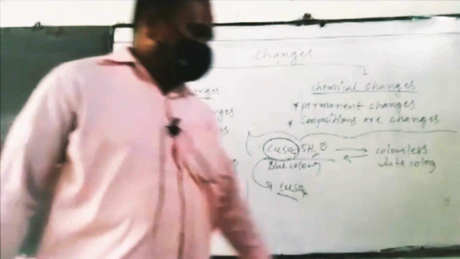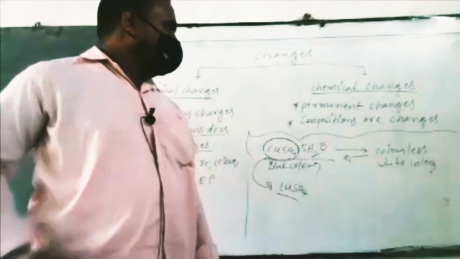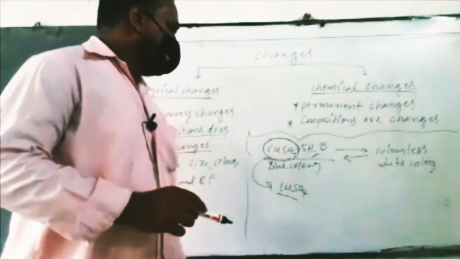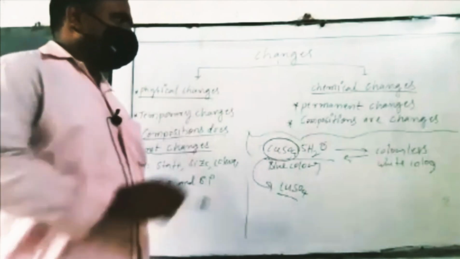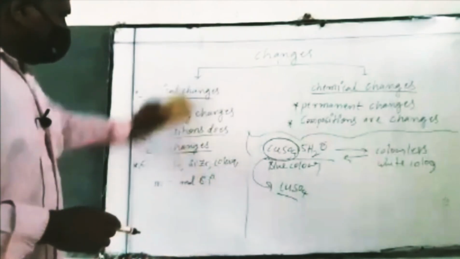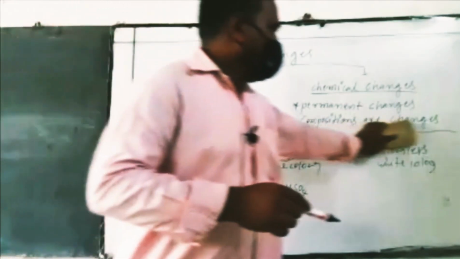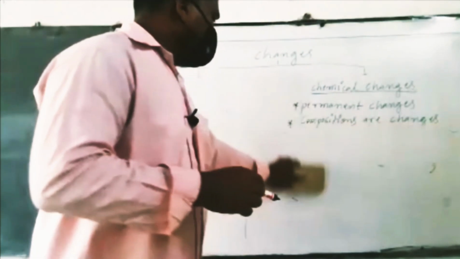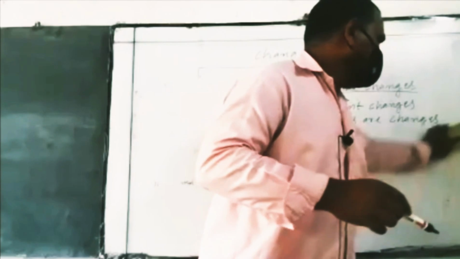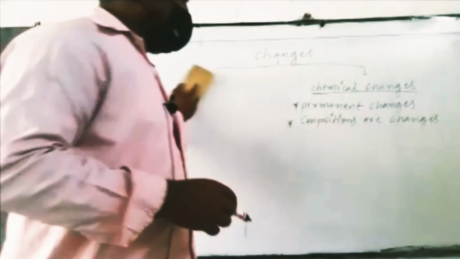In our 10th class, there are only chemical changes. Chemical changes are nothing but permanent changes, and the composition will be changing. Chemical changes compulsorily change the composition.